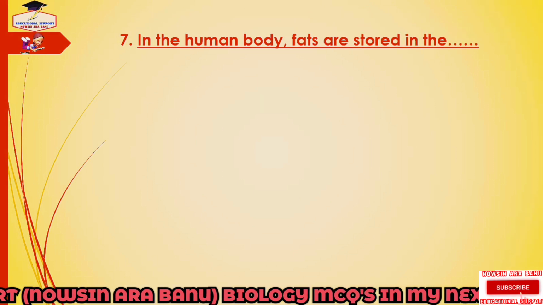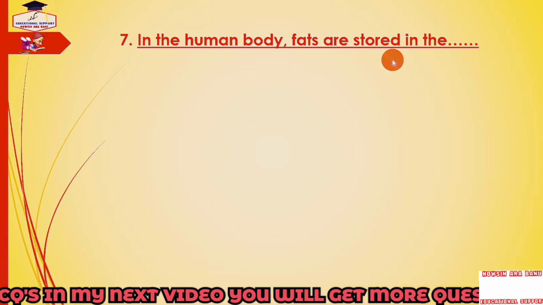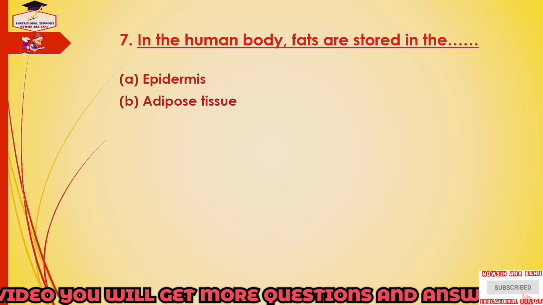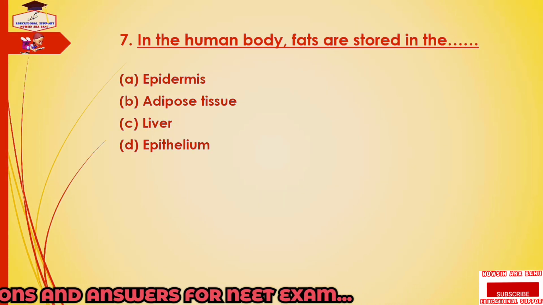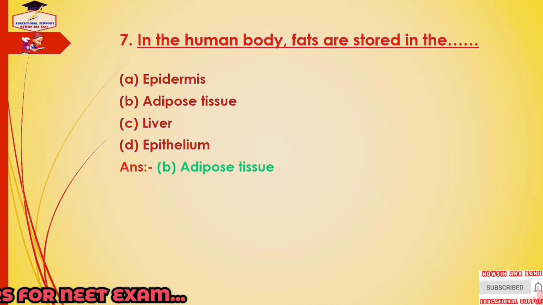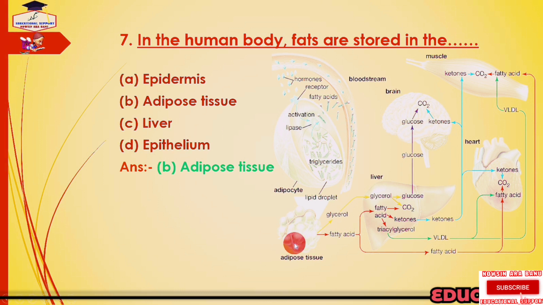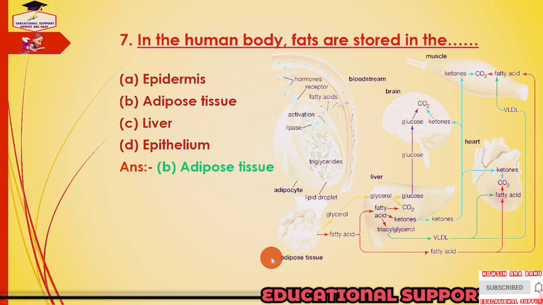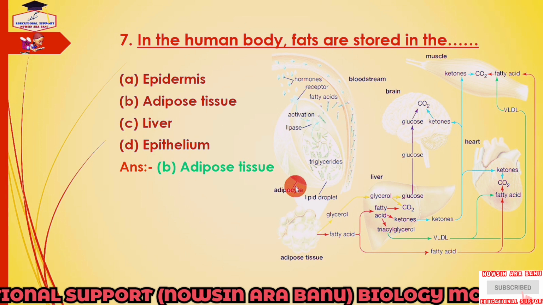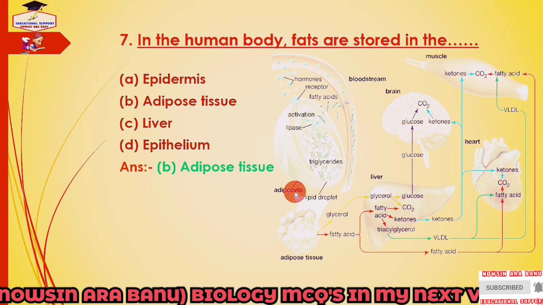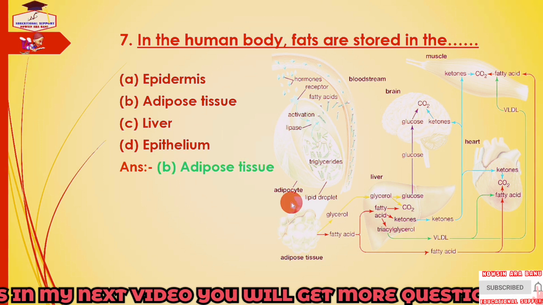Next question is, in the human body, fats are stored in the epidermis, adipose tissue, liver or epithelium. And the answer is adipose tissue. Adipose tissue is a loose connective tissue composed mainly of fat cells called adipose cells or adipocytes. It is found mainly under the skin but also in deposits between the muscles, intestines, etc.